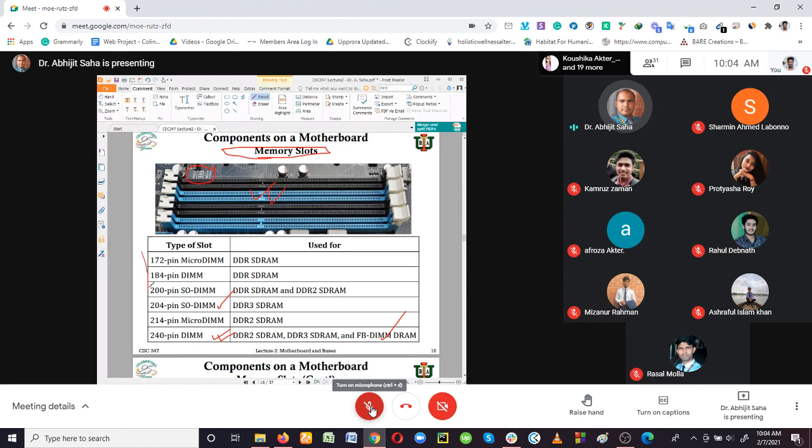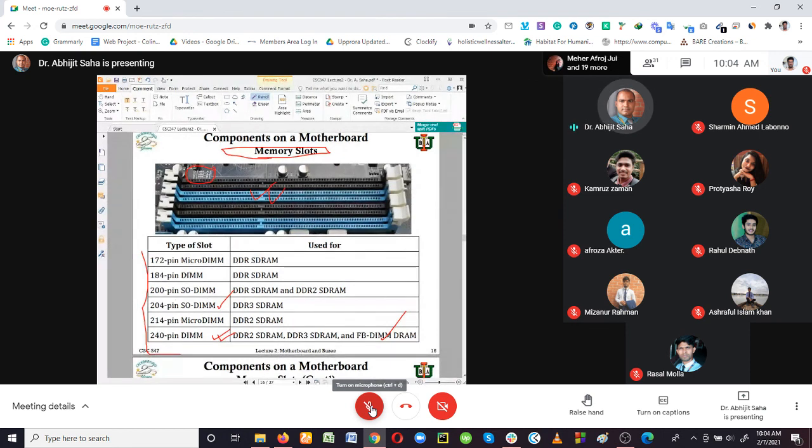So I have placed a few types of slots here. These are not the only slots for RAM, but I am showing that their pin numbers are different. That is why you have to buy the appropriate RAM to install into your RAM slot.